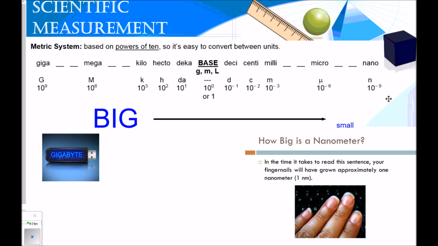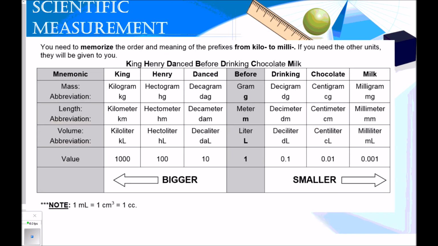For giga, you may have heard of a gigabyte. A gigabyte is a large amount of memory that you can store on your computer. But when you get to nano, that's really small. Here's a good example: in the time it takes to read this sentence, your fingernails will have grown approximately 1 nanometer. You will need to memorize the order and meaning of prefixes from kilo to milli. If you need other units, they will be given to you.